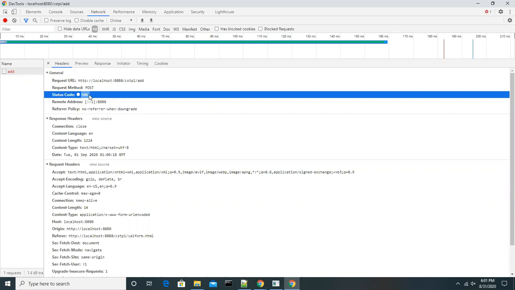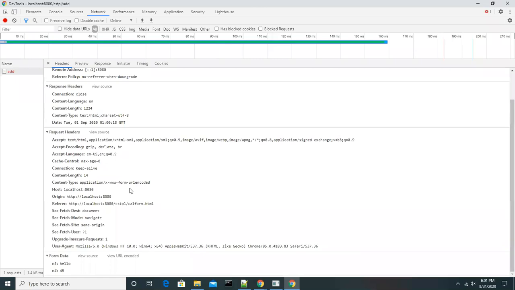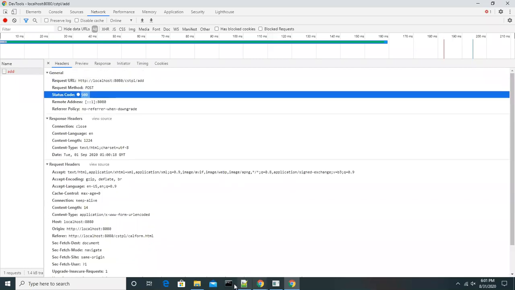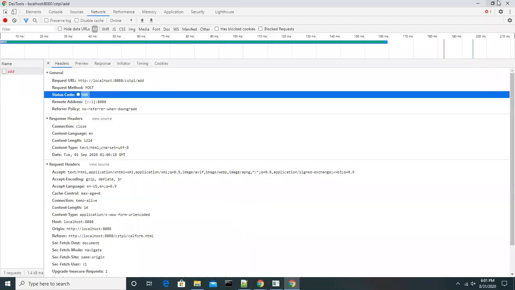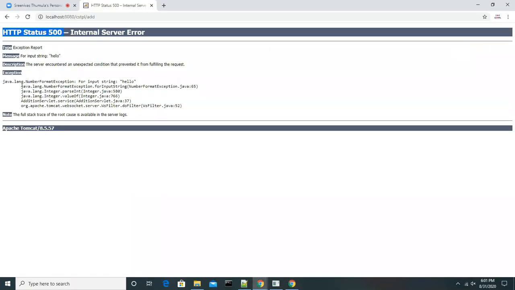It's not a problem with the server itself, it's not about identifying the server. The problem is in the execution of code at server level. That is the exception we got. Why did it occur? Number format exception: input string hello. Hello cannot be converted into a number, right? Can we convert hello into a number? It's not possible. That is the reason we got the exception.